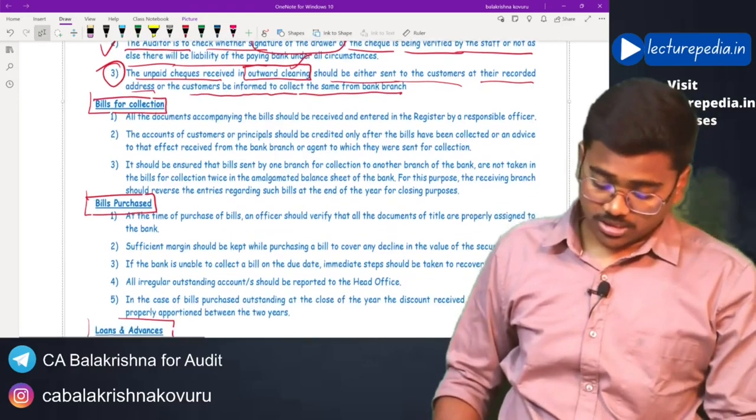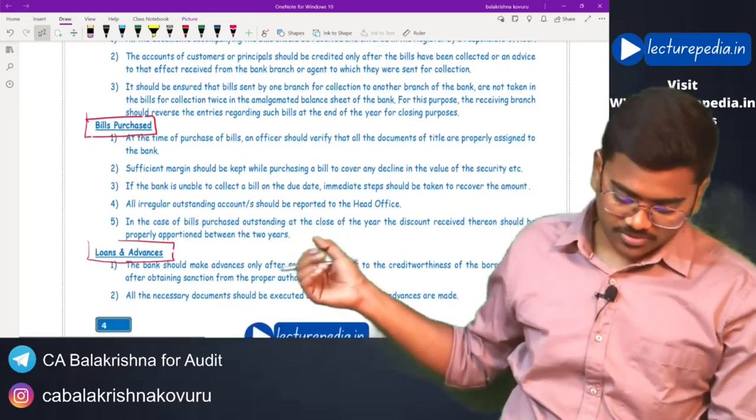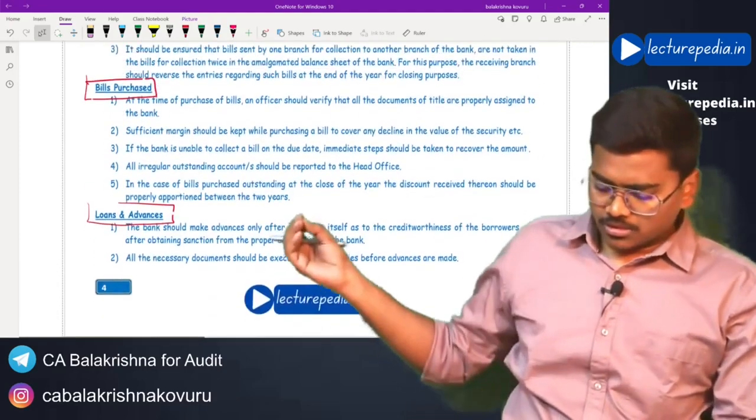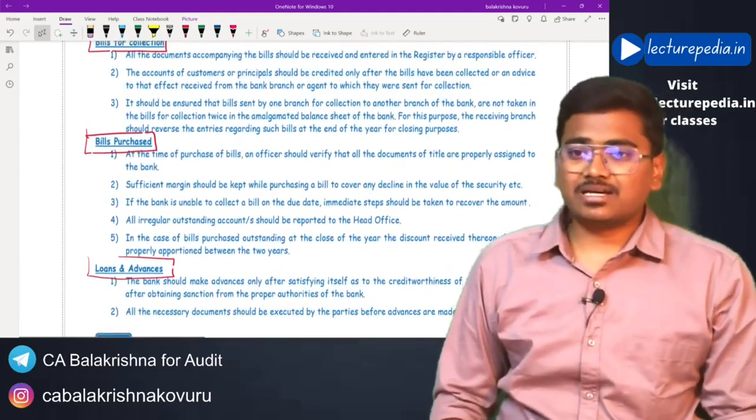Still we have certain topics, bills for collection, bills for purchase, loans and advances. These concepts we'll discuss in the next class.